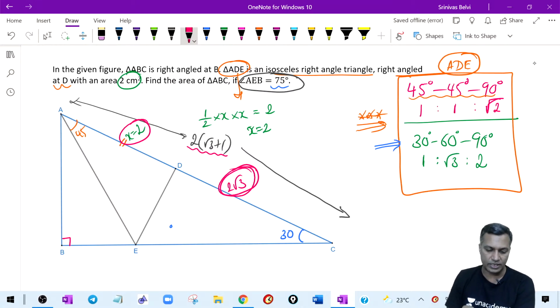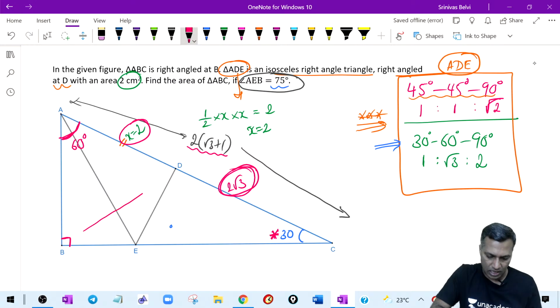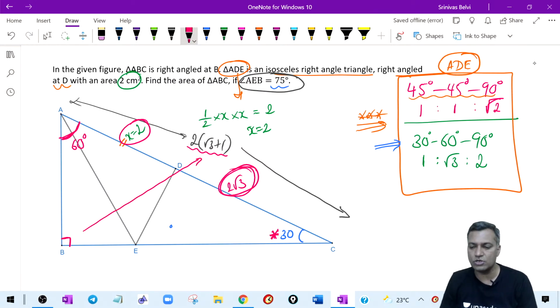Hey, what is this angle? Now look at this. I'm marking in red, putting a star. This is 30 degrees. That does not change. There is 90 degrees, and hence I know that this whole angle A is 60 degrees. So therefore I have outer triangle ABC whose angles are 30, 60, 90. Okay, what is the side opposite 90? 2 times root 3 plus 1. That is, 2 corresponds to 2 times root 3 plus 1.